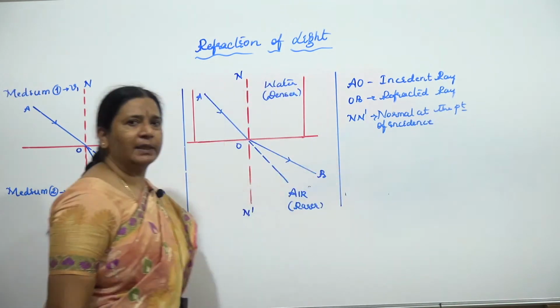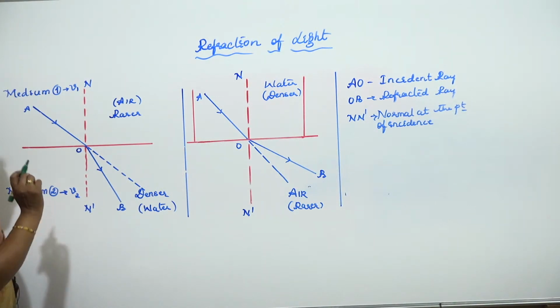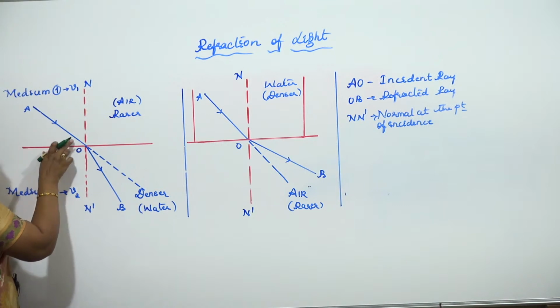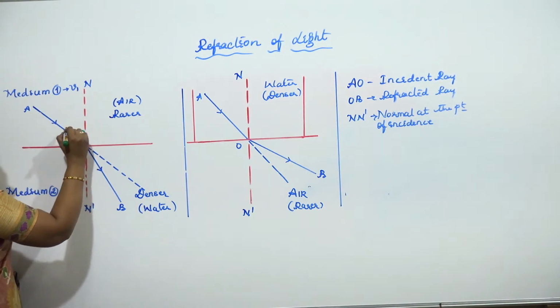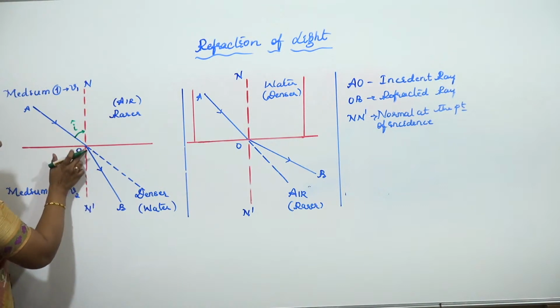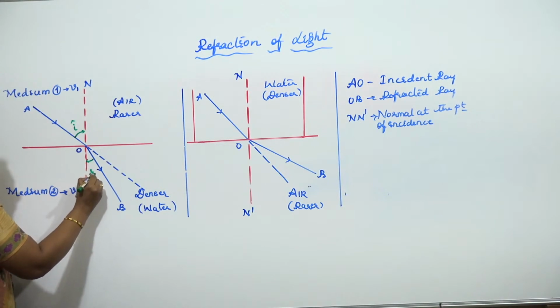Well, now apart from this, like in the previous case, you had certain angles. We had called the angle made by the incident ray with the normal the angle of incidence. So here also it is known as the angle of incidence. Whereas the angle made by the refracted ray with the normal, we call the angle of refraction.